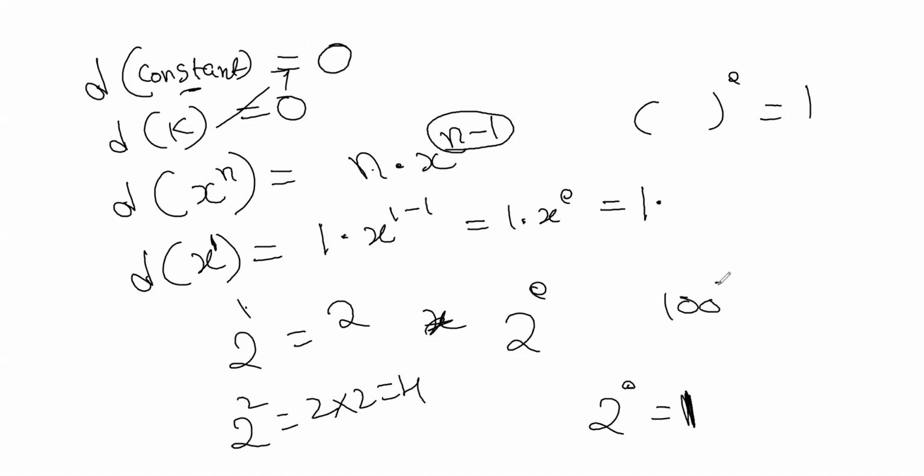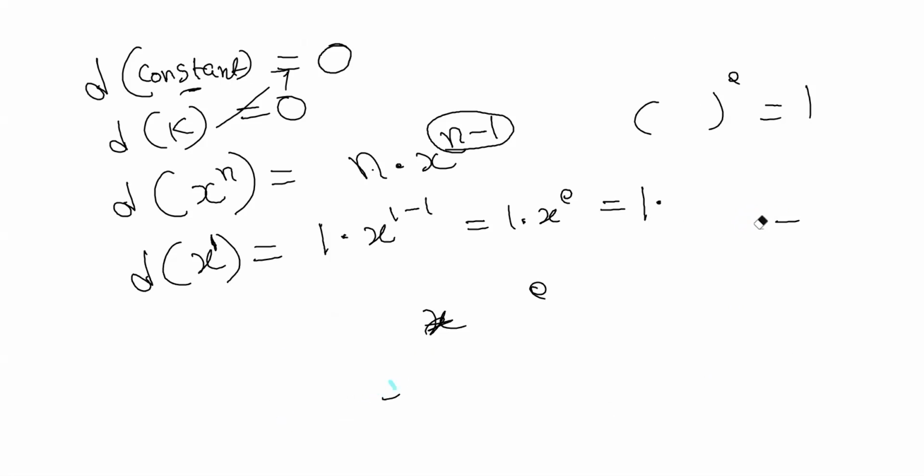100 power 0 is 1. 1000 power 0 is 1. Anything to the power 0 is 1. It's not multiplying by 0. It is the power, not multiplication. See, a to the power 0: a can be any number, whether it is a fraction, decimal, or rational number. Any number to the power 0 is 1. Note it down.